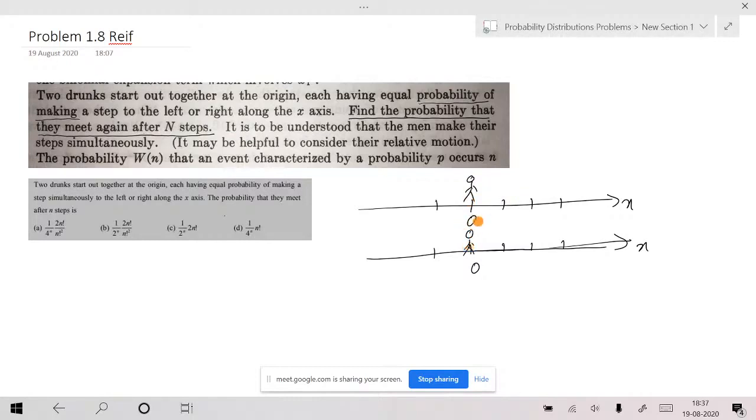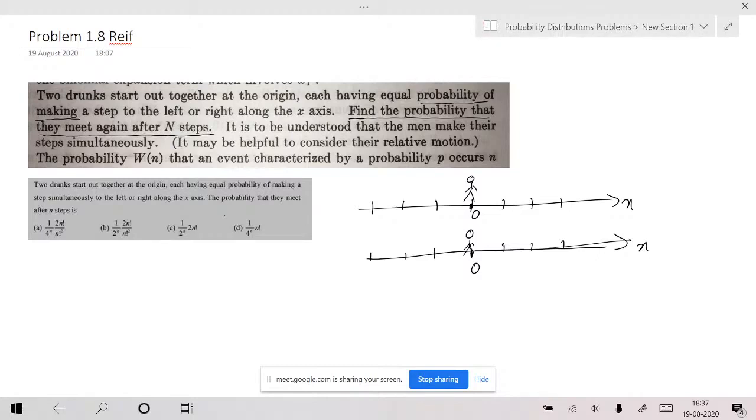After taking n steps, what is the probability that they meet at the same point, after taking capital N number of steps? This is the origin. Whatever I have drawn, these are the length of the step. Length of the step is equal to L. You can take that idea. Now any question in understanding this particular question quickly?